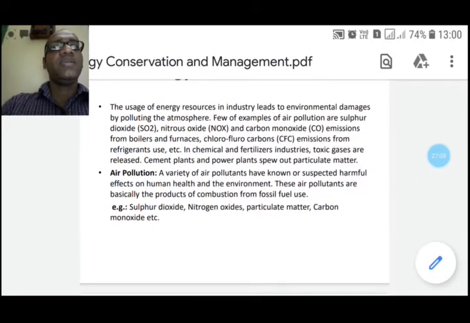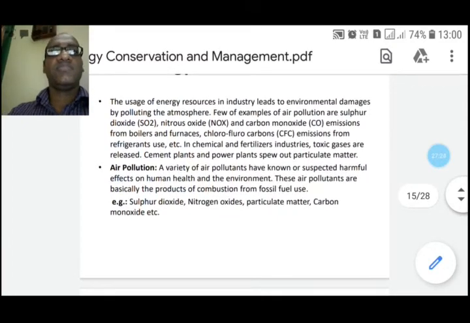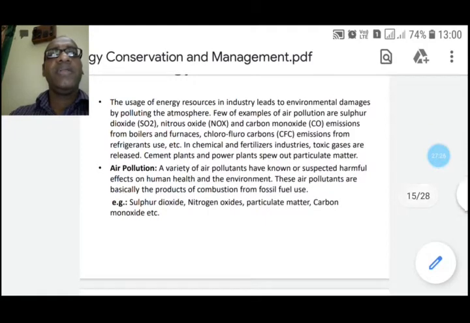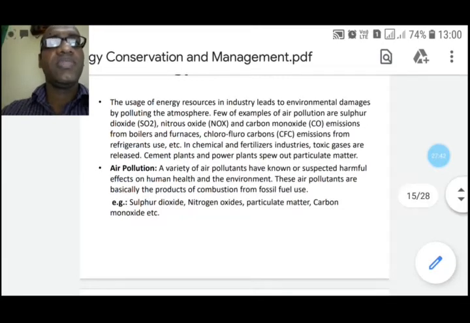Next is particulate matter. Airborne particulate matter varies widely in physical and chemical composition, sources and particle sizes. PM10 particles, which are less than 10 micrometers, are of major current concern as they are small enough to penetrate deep into the lungs and so potentially pose a significant health risk.